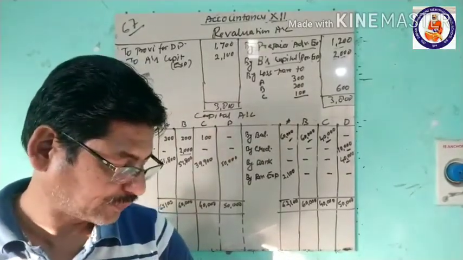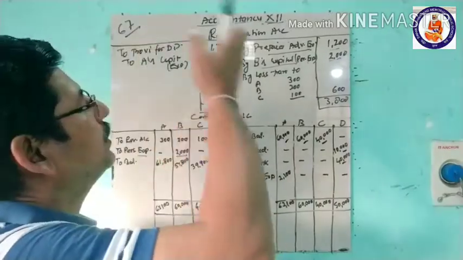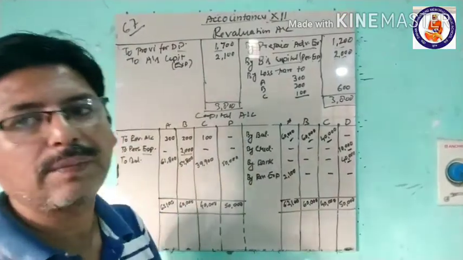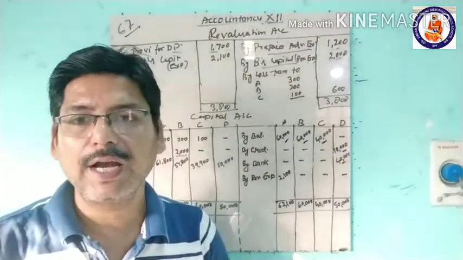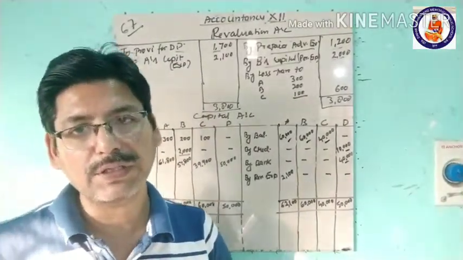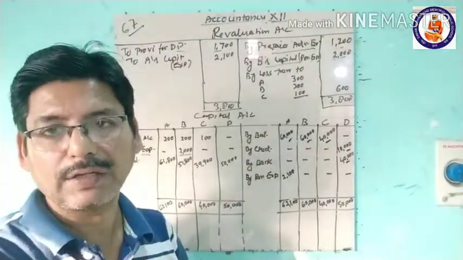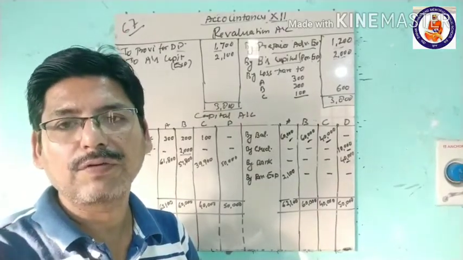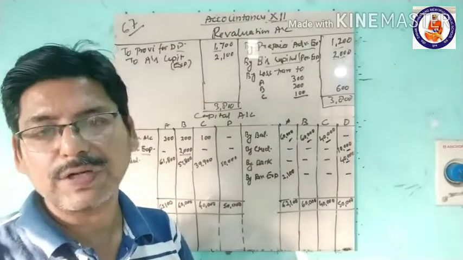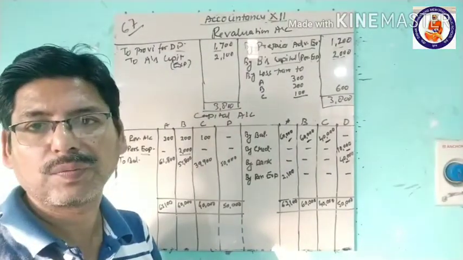Okay, now a provision for doubtful debts of 5% is to be created. Revaluation account debit to provision for doubtful debts. Here debtors are reduced by 1,700, and with this also debtors will decrease by 1,700. Now, with the 4,000 which we studied earlier, the bill that got discounted but dishonored, debtors will increase, and with 1,700 our good debtors will decrease.